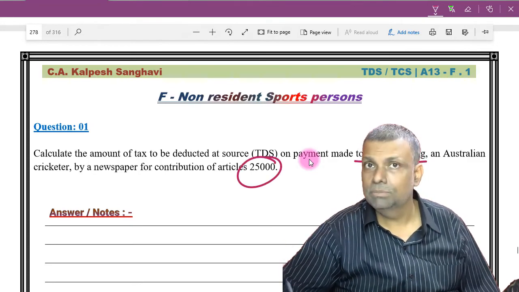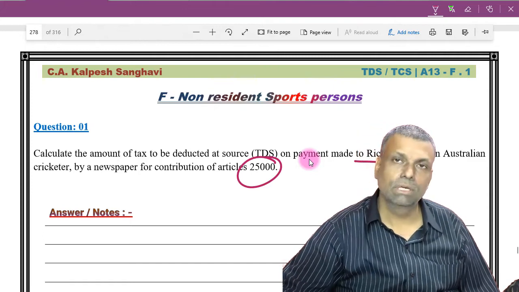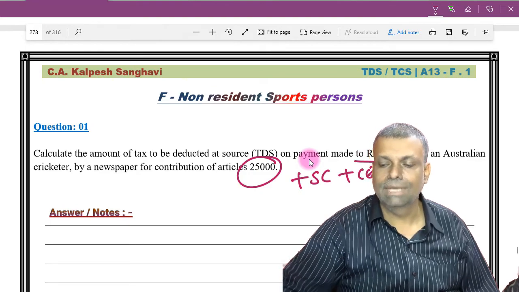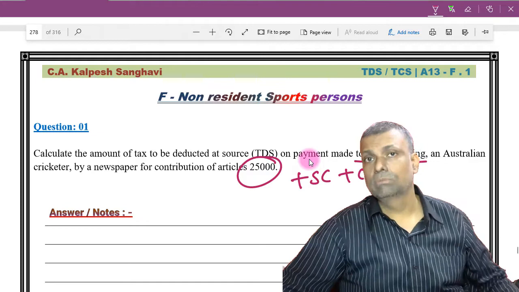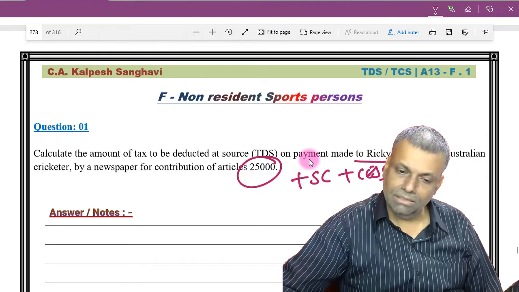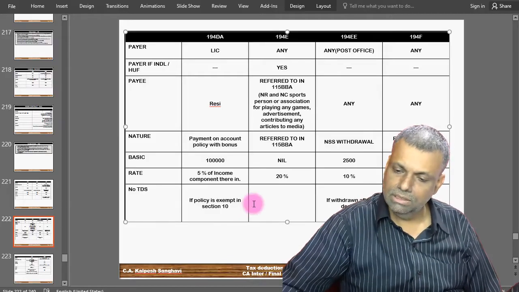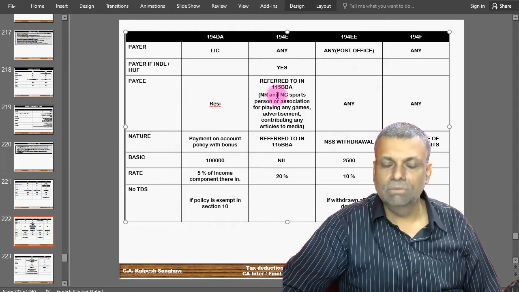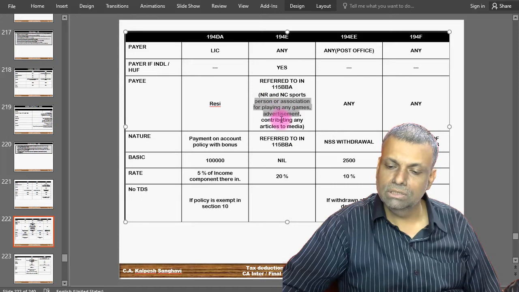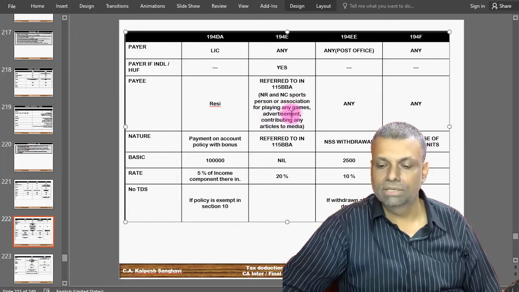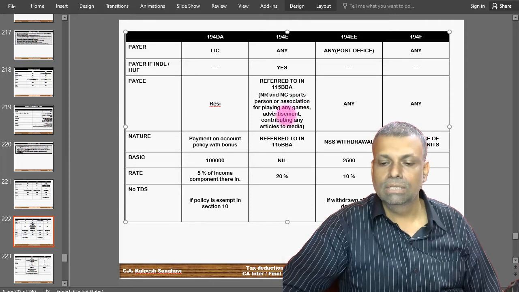But for this payment, because it is to the non-resident or to the foreign company, here it is to a non-resident, plus the applicable surcharge and plus the applicable cess. That is one of the differences when it comes to the tax liability, TDS liability calculation in this particular front. Okay, and the appropriate section here in the simplified version is 194E provision, any payments referred to under 115BBA, non-resident, non-citizen sports person, or an association for participating in any games, advertisement, or contributing any articles to the media. So these are eligible types of transactions in this particular situation.